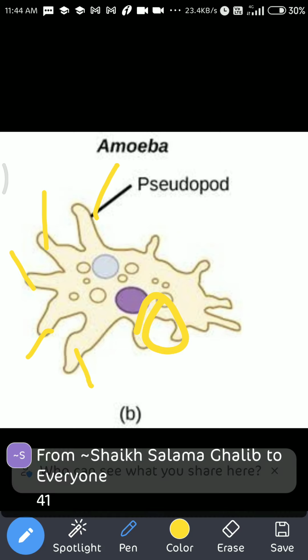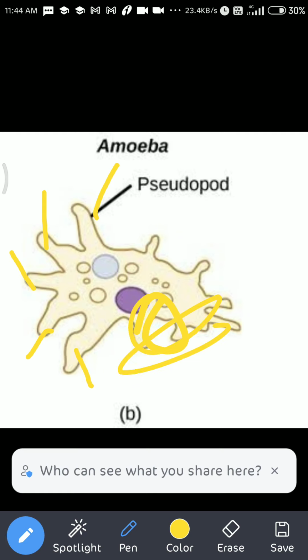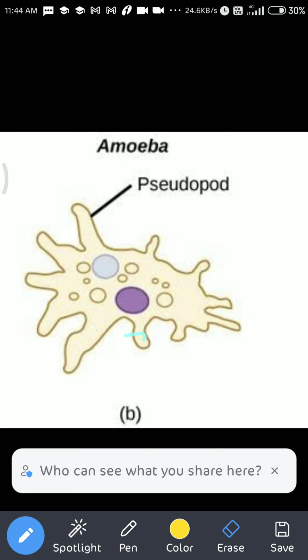Here, these are the pseudopodia. With the help of these pseudopodia they move, and whenever they want to move in the desired direction, they increase the pseudopodia.